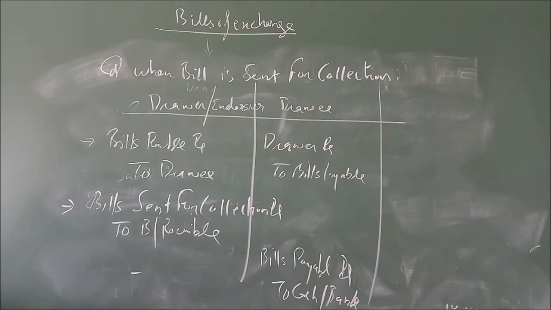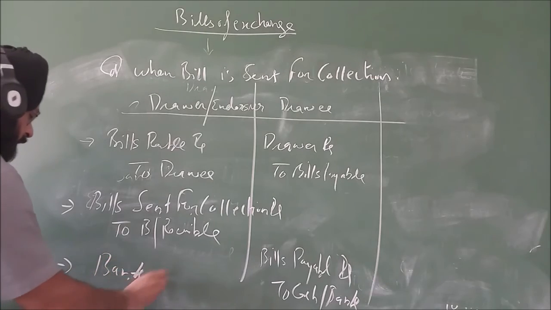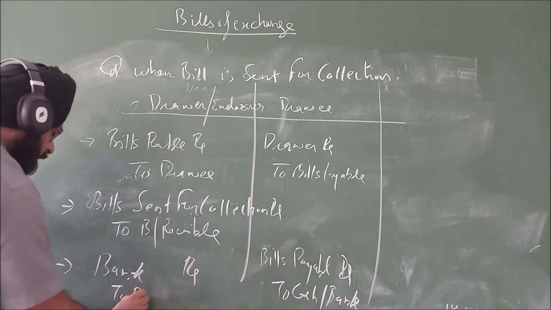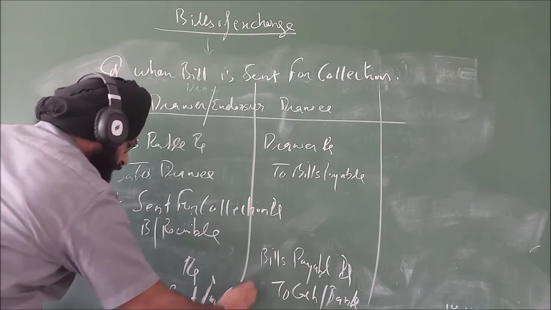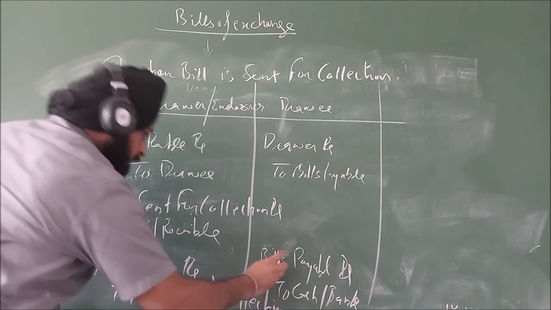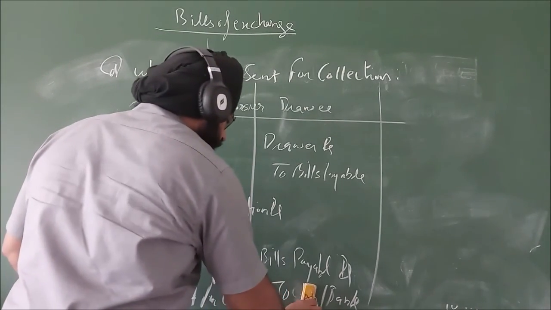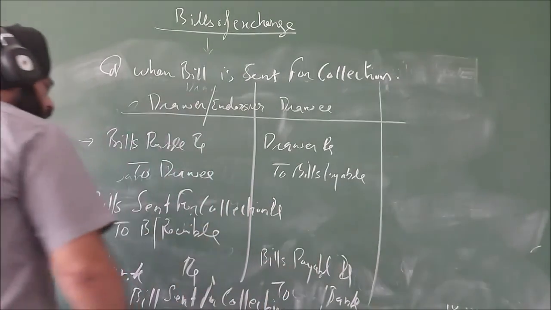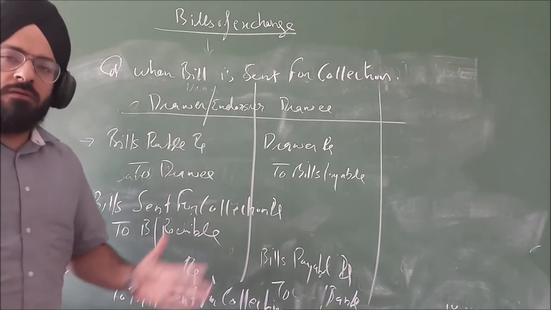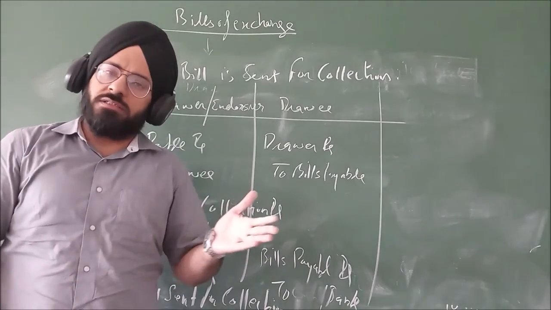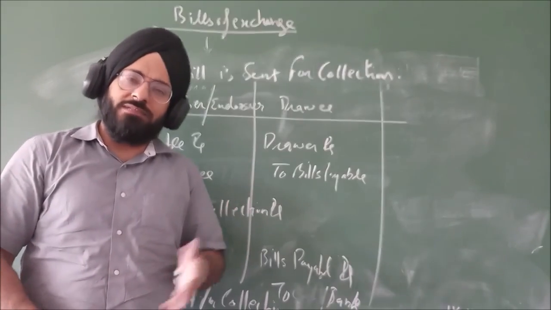Right? Then the amount will be received on maturity. Bank debit to bill sent for collection. Now the drawee will pass the entry BP to bank only. So these are the cases of bills of exchange. 4 cases. This much we have to do today. Thank you.